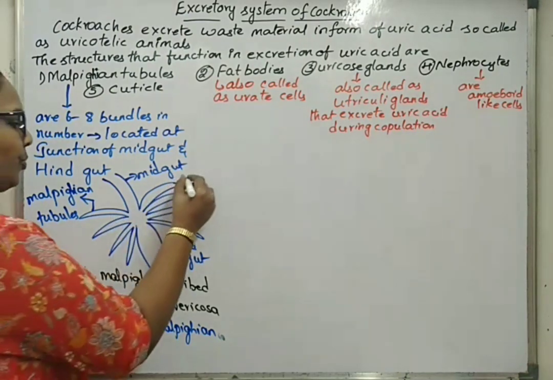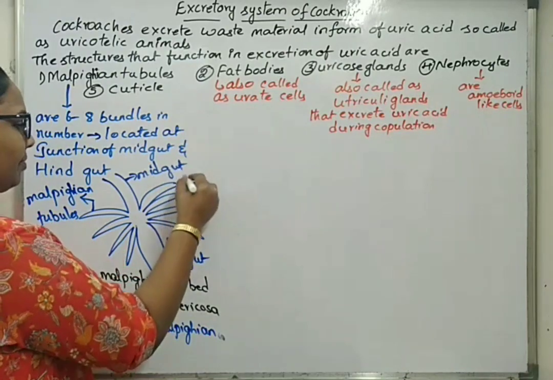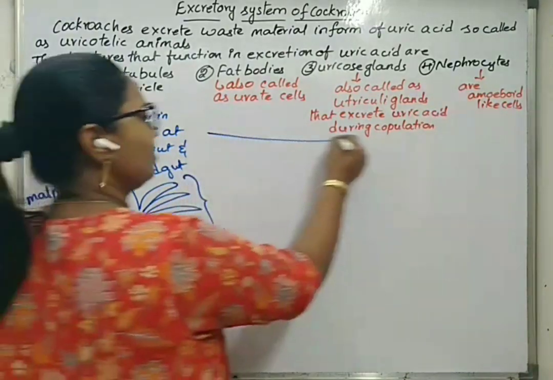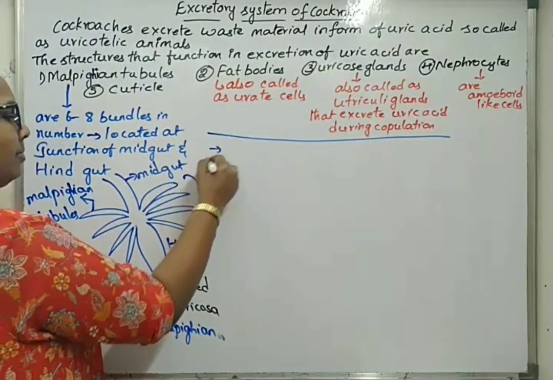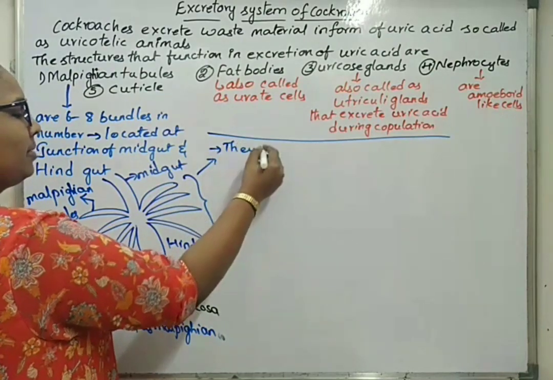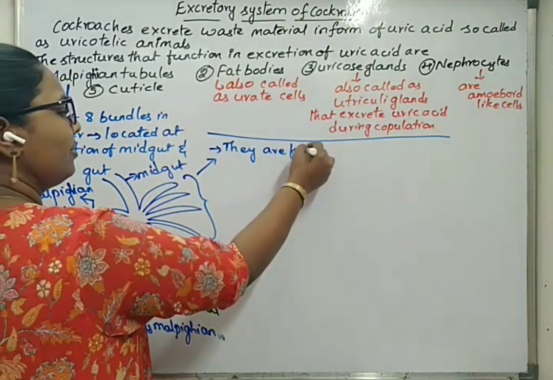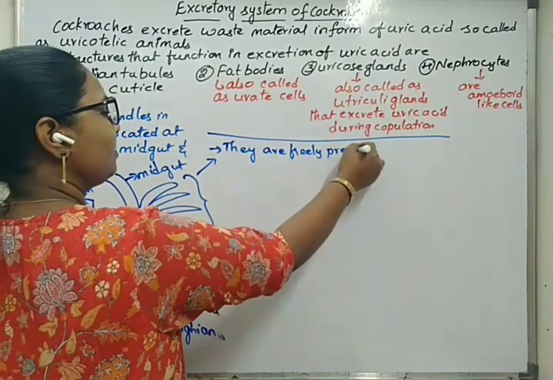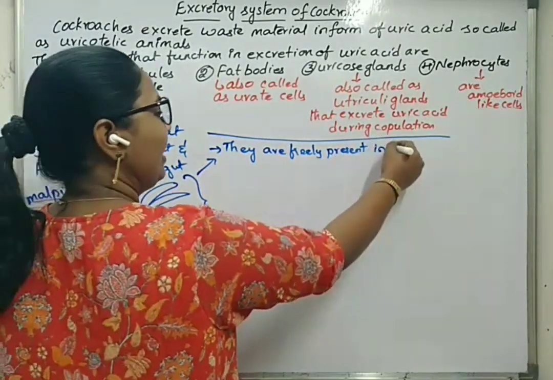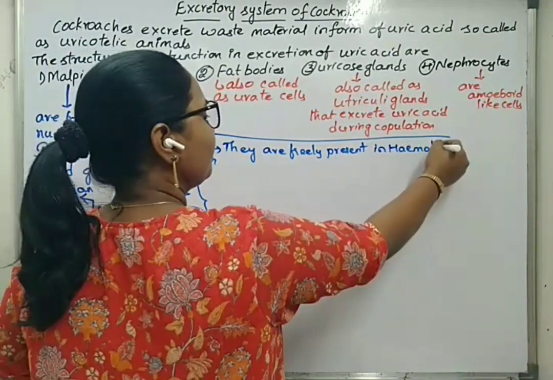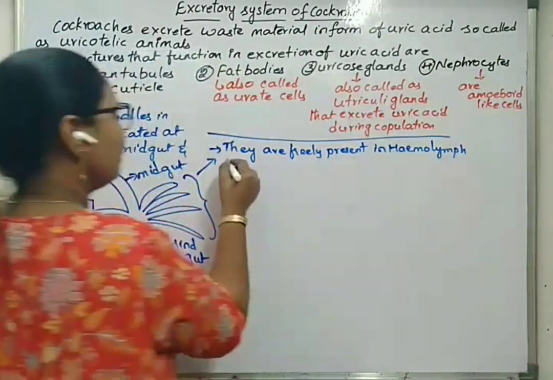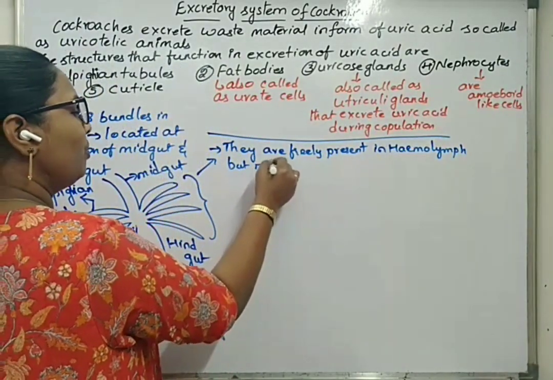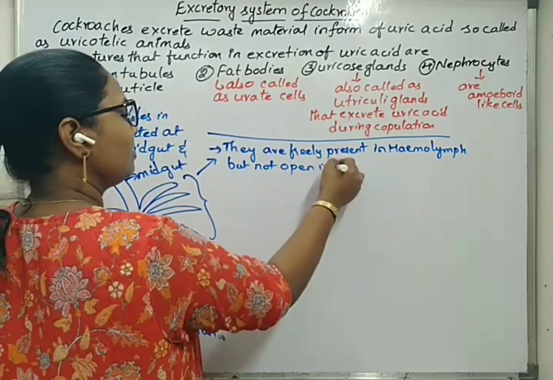These Malpighian tubules are freely present in the hemolymph but do not open into it.